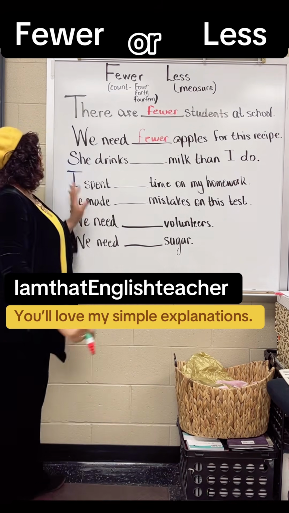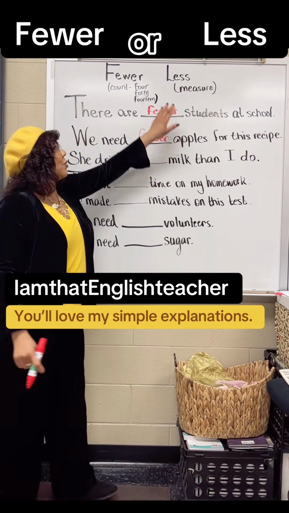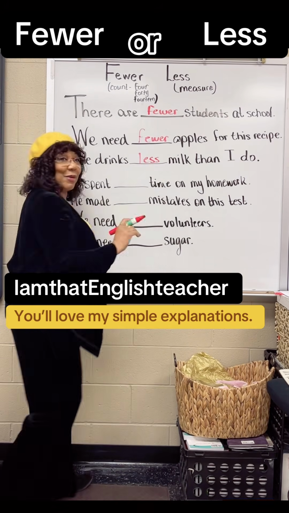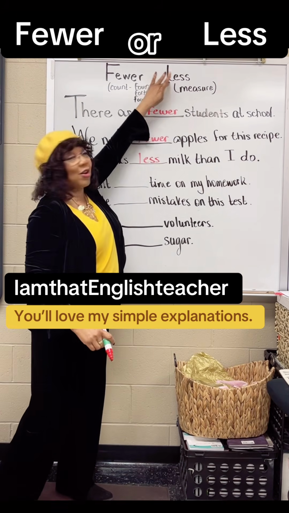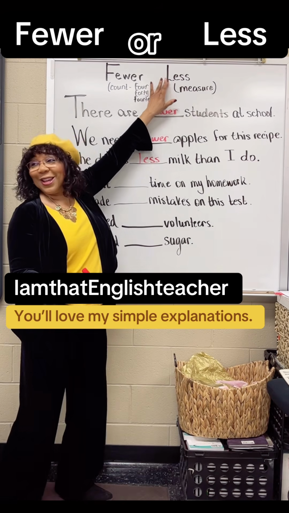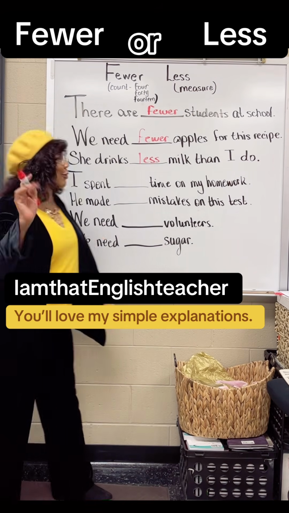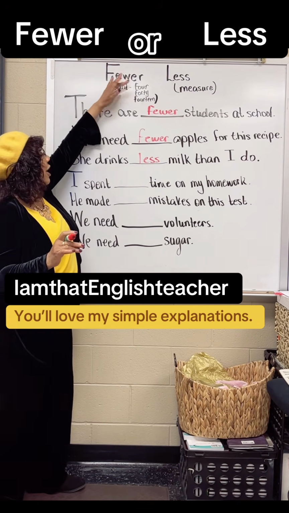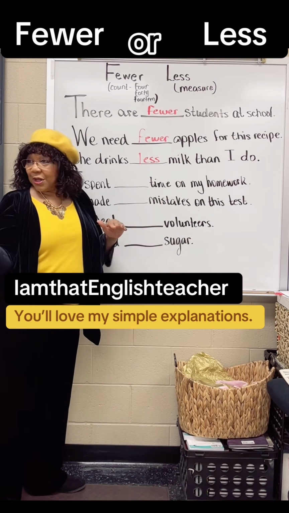Yes, ma'am. Next one. She drinks blank milk than I do. Fewer. Less. Because we can what? Measure. Measure it. And let me show you this. This is how I remember it. You want to know my trick? When you're saying your alphabet, do you say LMNOP? Yes, ma'am. So I remember L, measure, for the M comes after that. You see? I got little tricks like that. And for fewer, I remember the F for, you can count it, because you can count 4, 40, and 14, right? Right. Does that make sense? The F for the numbers.